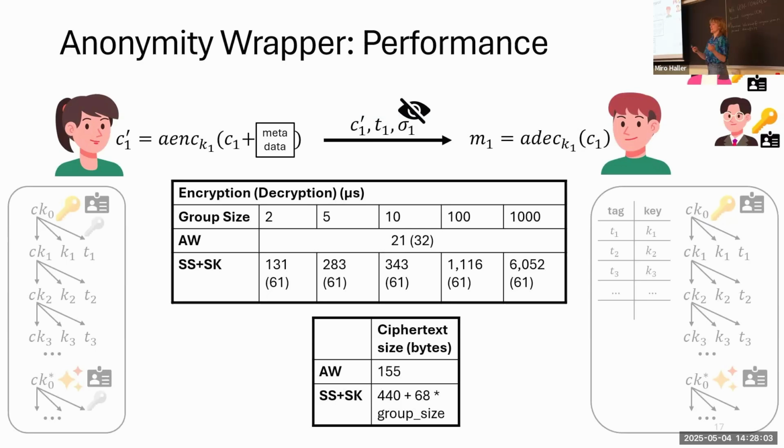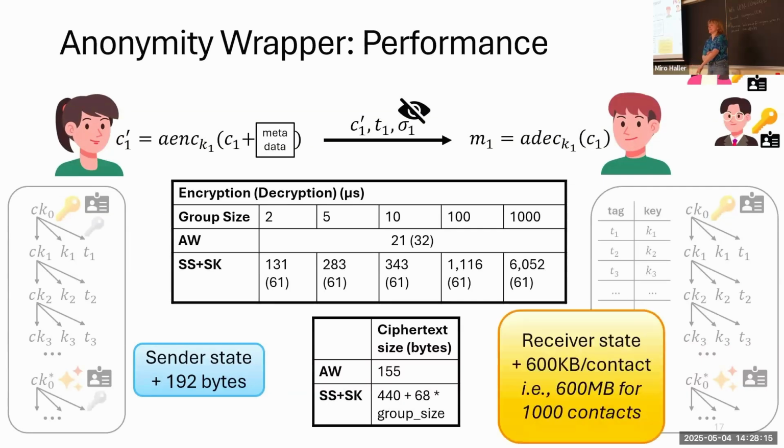This means the receiver and sender have to store some more information. So for the sender, that is less than 200 bytes per session they are in, which is fine. But for the receiver, we actually add 600 kilobytes per contact. That means if we have 1,000 contacts, that's 600 megabytes. And this is not really acceptable for deployment, especially if we consider regions where hardware is a little more resource constrained.